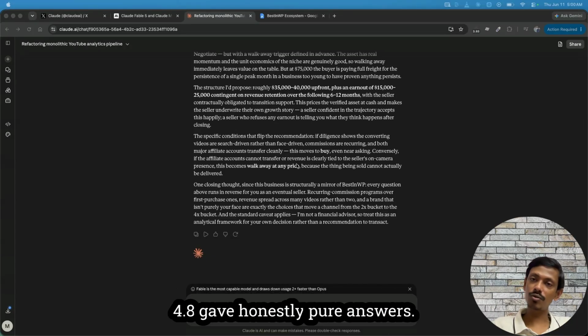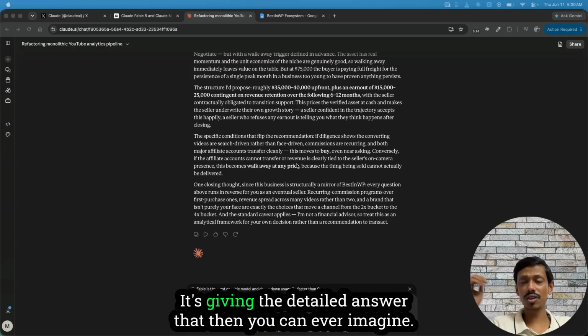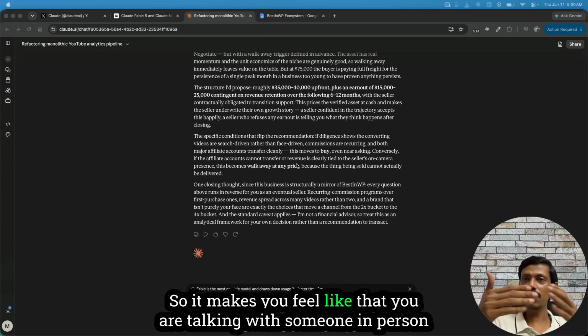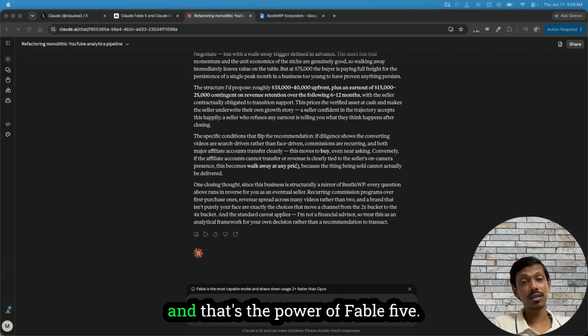Opus 4.8 gave honestly poor answers, but Fable 5 is something else. It's giving the most detailed answer you can ever imagine. It actually works the way that you want it to. So it makes you feel like you are talking with someone in person, and that's the power of Fable 5.